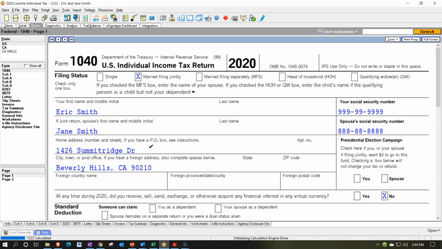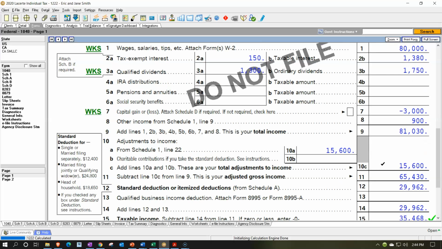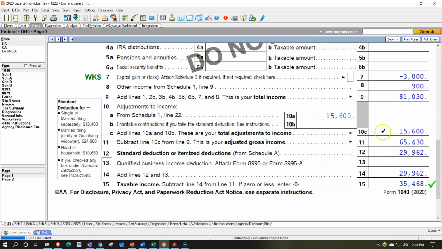We're going to be continuing on with our comprehensive practice problem number 1. In a prior section, we entered the information for our income, getting down to the line item 81,030 taxable income. Then we concentrated in on our above the line deductions, otherwise known as adjustments to income, to get to that 15,600. AGI, adjusted gross income, 65,430. Now we're concentrating in on the itemized deductions, which are now greater than the standard deduction. We have entered most of those in place now.